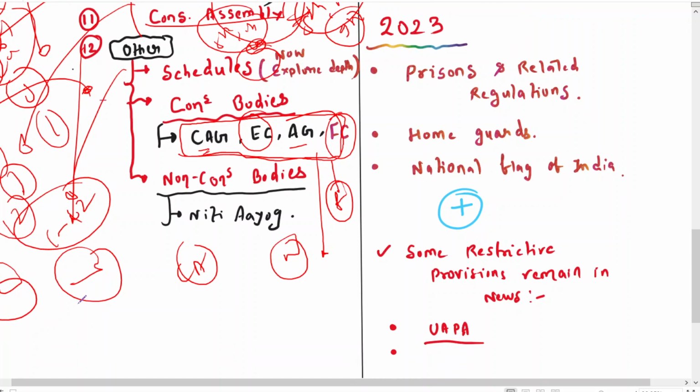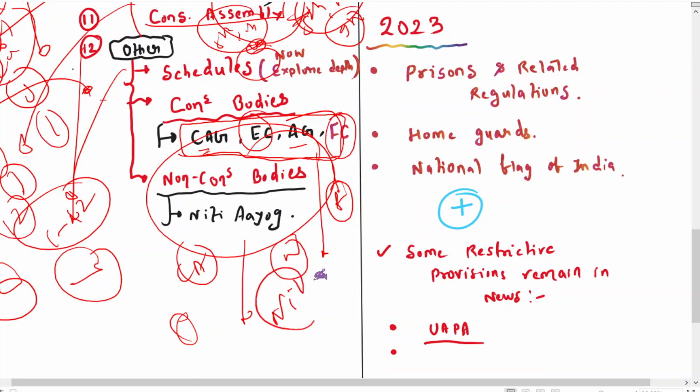So for the non-constitutional bodies, UPSC did ask about the Niti Aayog. Okay. And Niti Aayog was basically created in place of the Planning Commission. So the Niti Aayog, its functions, and the body under which there are sub-organs, you have to understand in that way.